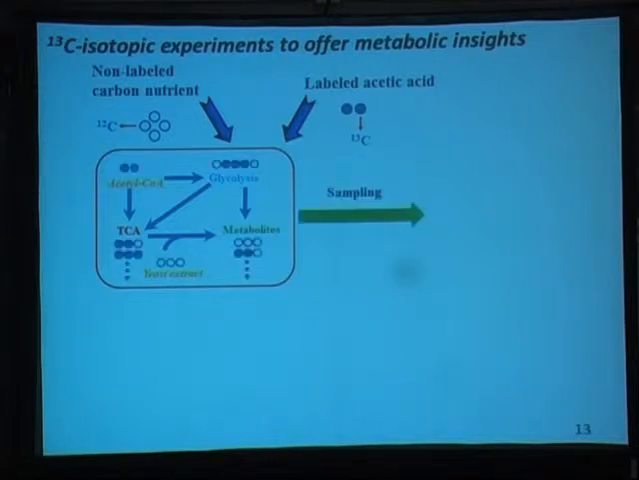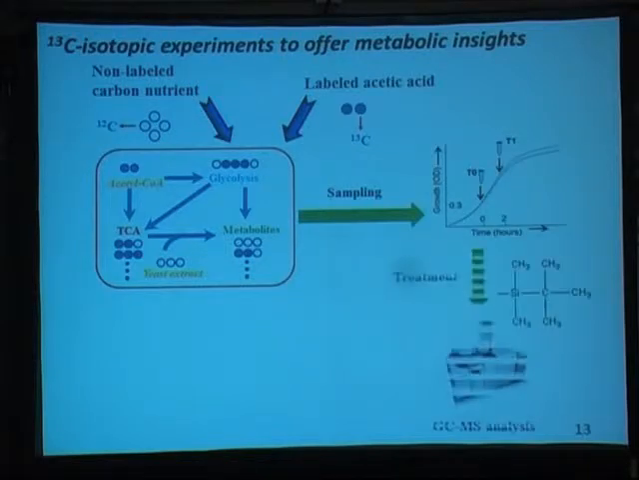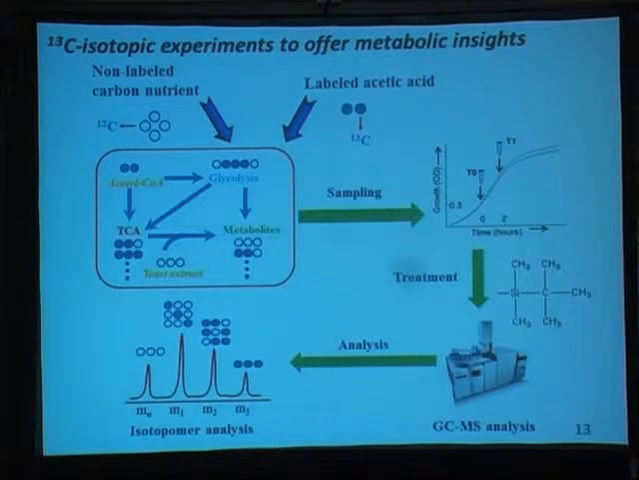Once the cell metabolizes these carbons, you can see that we harvest the biomass, and we look at their metabolites. We derivatize them, we use GCMS to do the measurement, and we analyze their isotopic distribution. So you can see that if the metabolite is from the acetic acid, then these metabolites will be labeled, right? And if the metabolite is from the unidentified carbon nutrients in the yeast extract, then they will not be labeled.